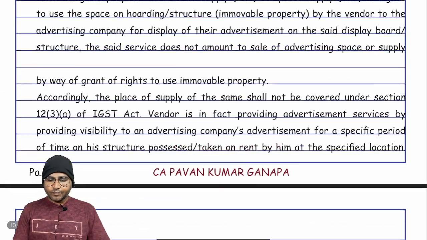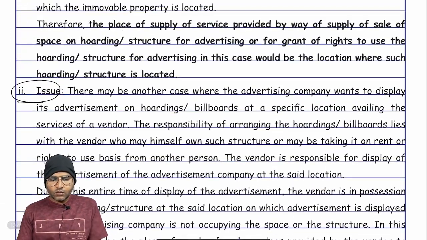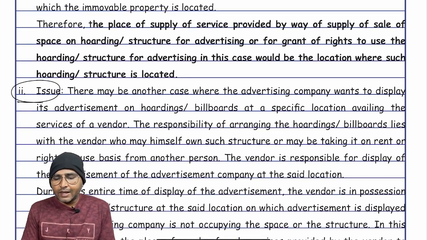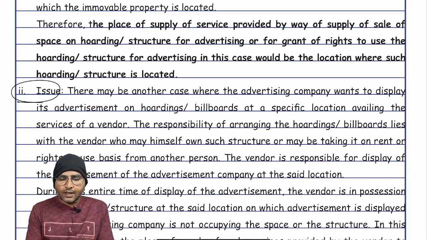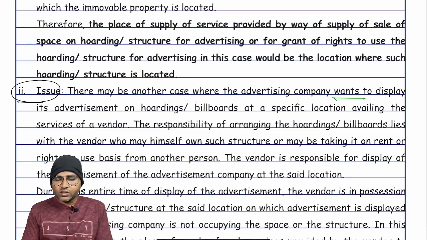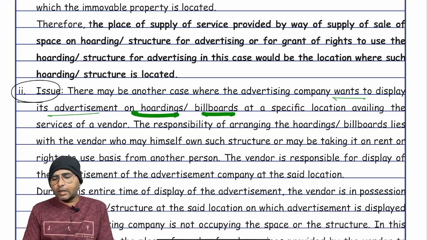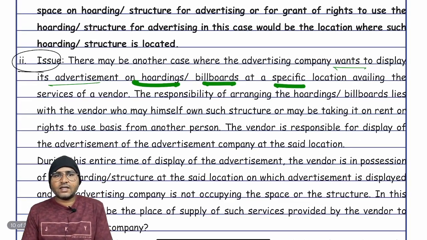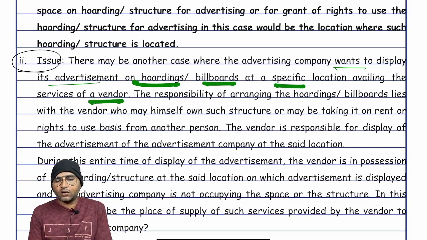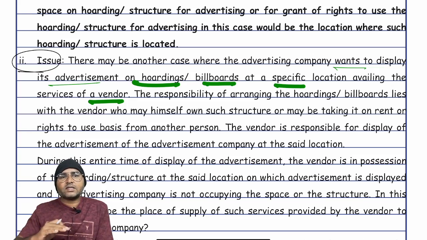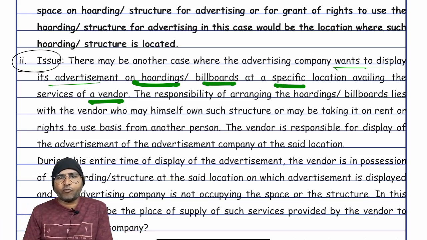And the next one, second issue. There may be another case where the advertisement company wants to display its advertisement on hoardings or billboards at a specific location, availing the services of a vendor. Again here, the advertisement company doesn't want to take the risk. It wants to shift the burden to a vendor.